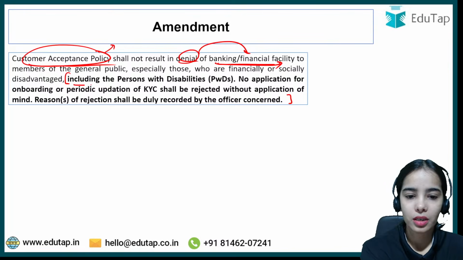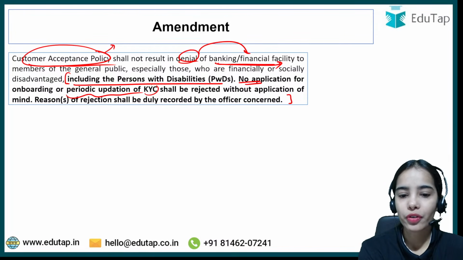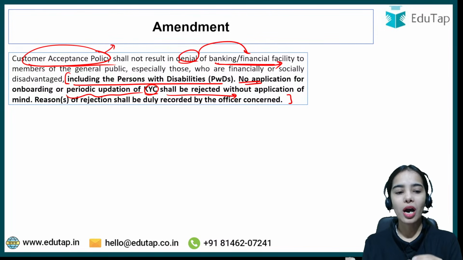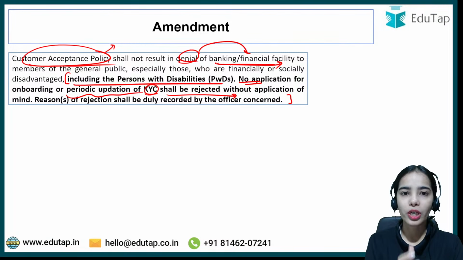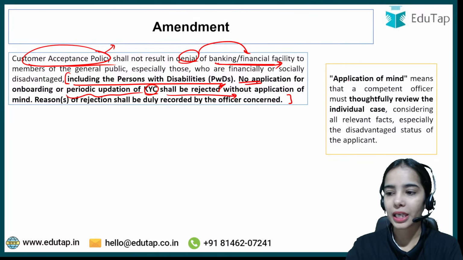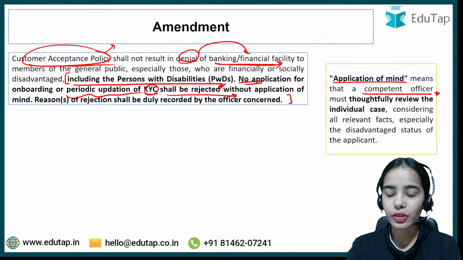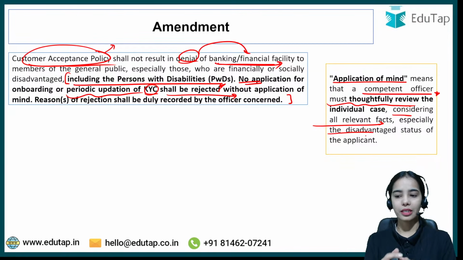Okay. Now, no application for onboarding or periodic updation of KYC shall be rejected without application of mind. Let's say I want to open a new account in a bank. No application for onboarding or periodic updation of KYC shall be rejected without application of mind. Application of mind means that a competent authority or officer must thoughtfully review the individual case, considering all the relevant facts, especially the disadvantaged status of the applicant.